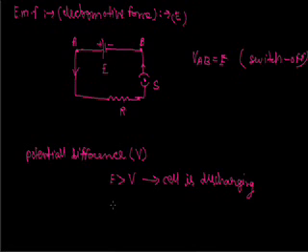But if the cell is charging, as in secondary cells, then V will be greater than E, because the cell is already discharged and now we are charging it. So obviously the EMF will be less than the potential difference when the cell is charging.